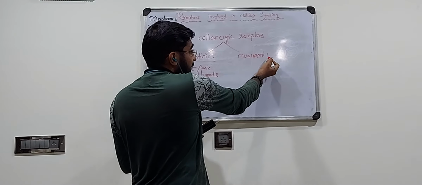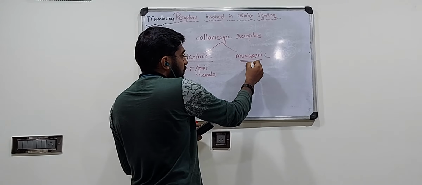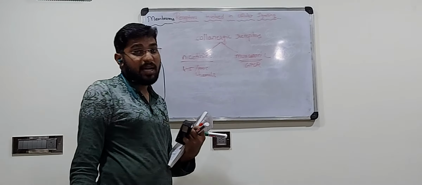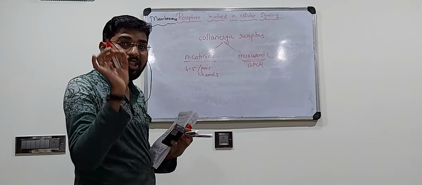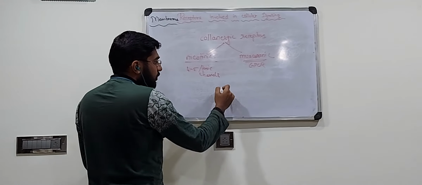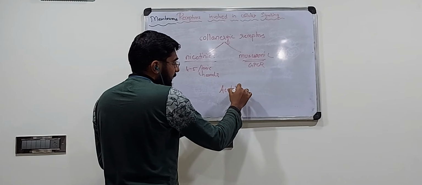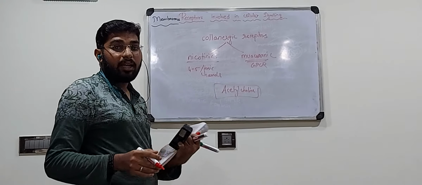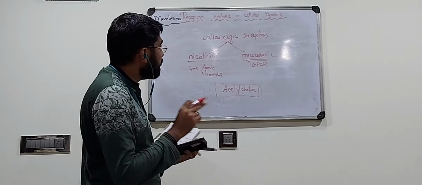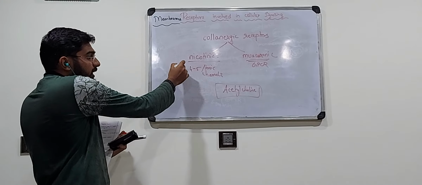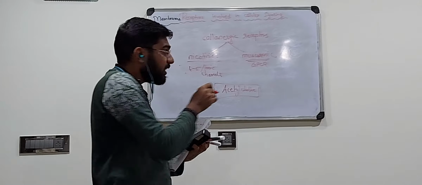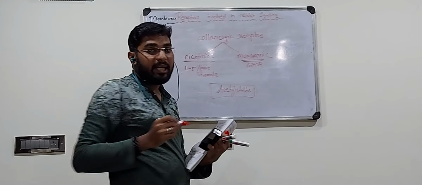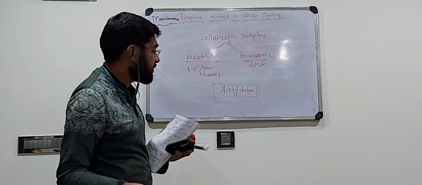And the muscarinic receptors are the example for your GPCR or your 7-pass receptors. So in both these cases, acetylcholine acts as your ligand, the signaling molecule for both. So if it is nicotinic, it is a 4 or 5 pass receptor. If it is muscarinic, it is your GPCR or a 7 pass receptor.